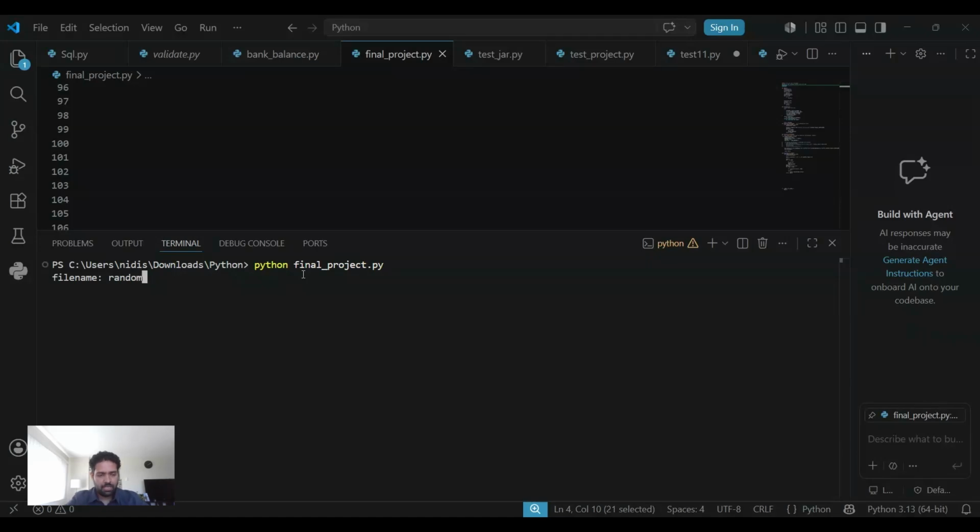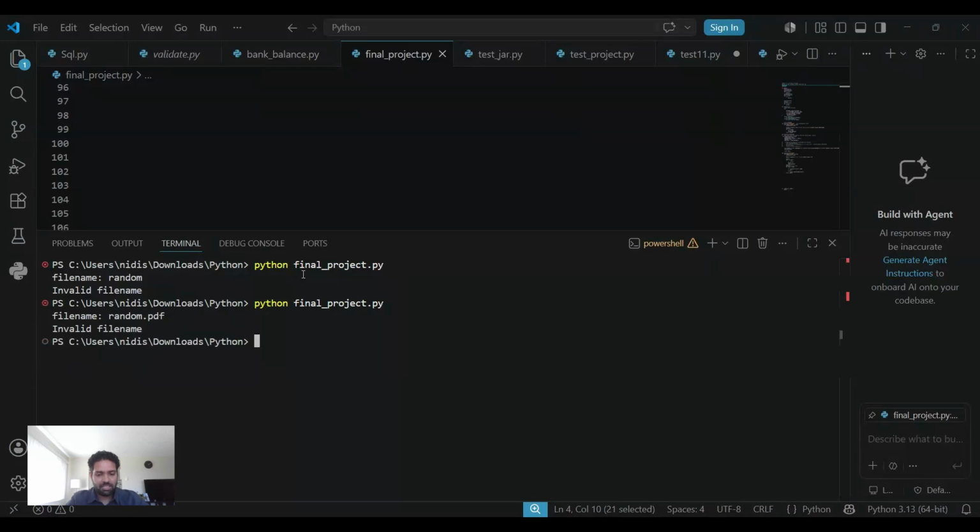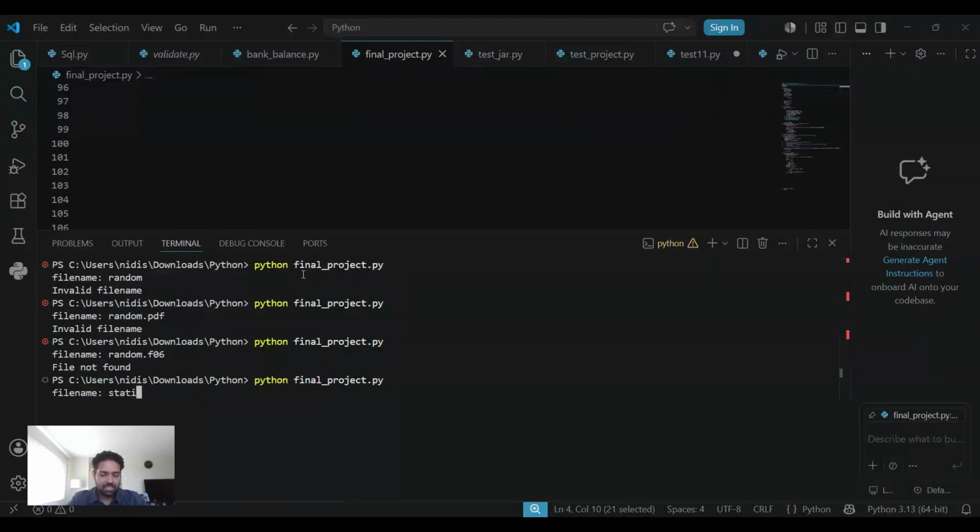So it asks for a file name, and let's say we give it a random file name which does not exist or does not have an extension. It will give an error saying that it's an invalid file name. And if we give a file name that has an extension other than .f06, it will give the same error saying that it's an invalid file name. Now if we give it a file name that has .f06 as the extension, it still gives an error because there is no such file in the directory.